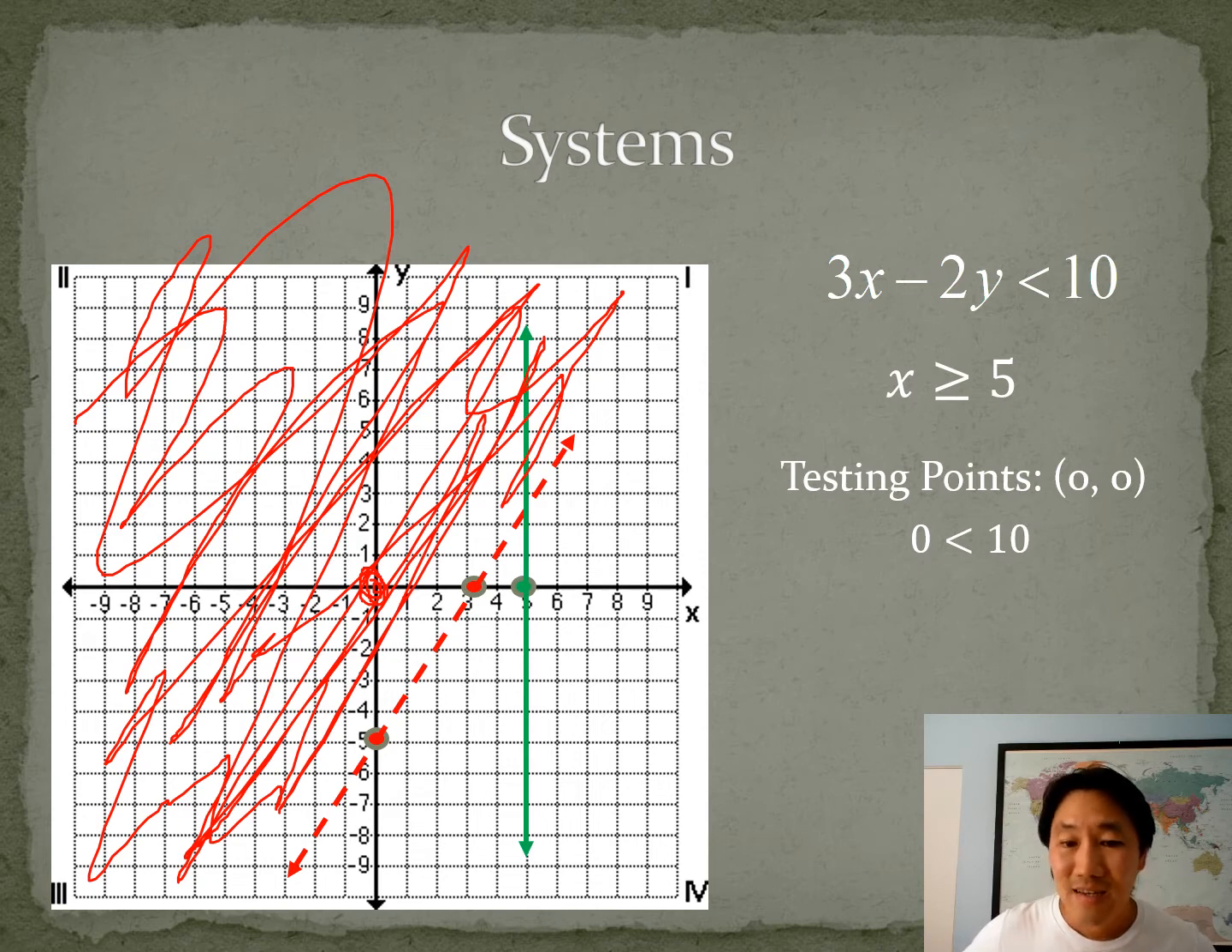Now we're going to test if we have to shade on the left of the green line or the right of the green line, because we have to shade one side. We can still use the same testing point 0, 0. If I plug 0, 0 into x is greater than or equal to 5, I get 0 is greater than or equal to 5. And then you have to ask yourself, is that true? And it turns out that 0 is never greater than or equal to 5. And so don't shade on this side, shade on this side.